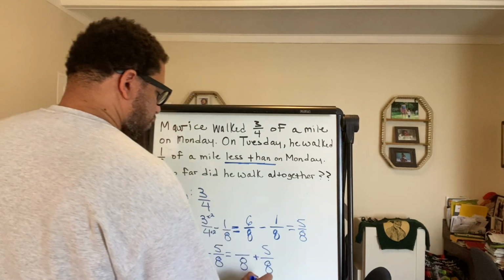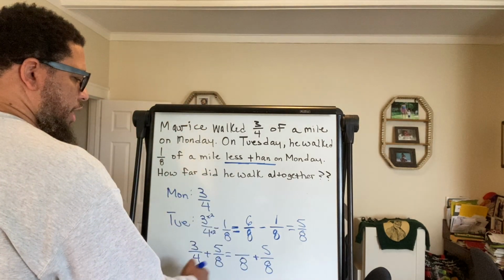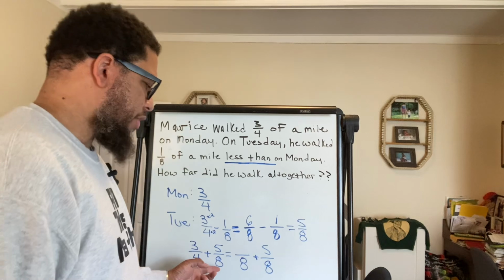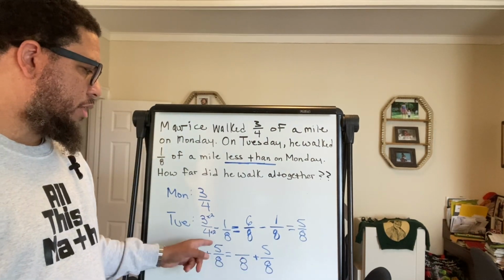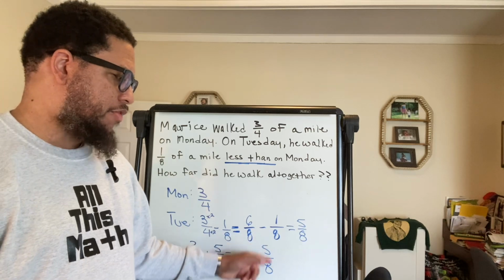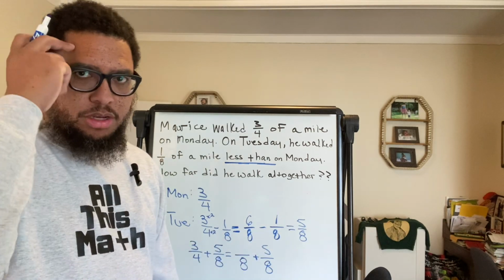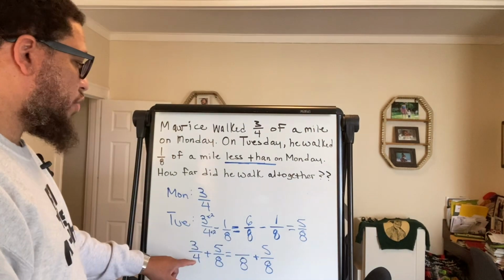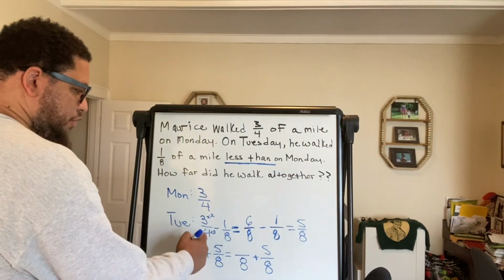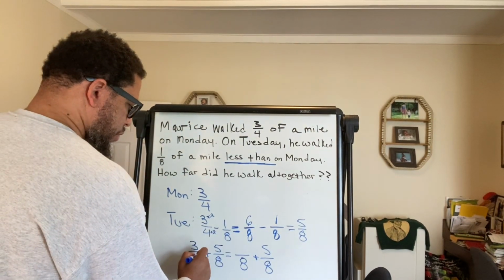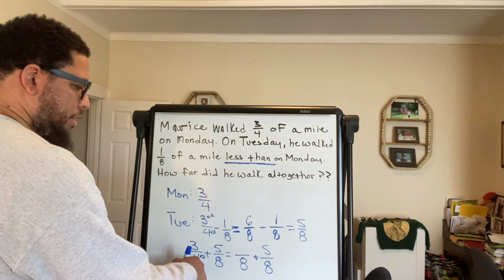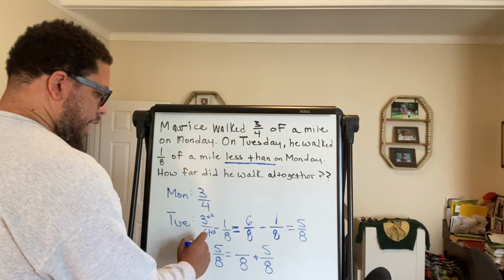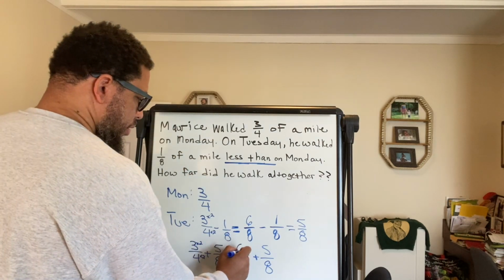Now, why am I keeping this as 5/8? Because the denominator was already an 8. You don't have to change it if it already was an 8. And if this was already a 5, it's still going to be a 5. Why would that change? Ask yourself. Make it make sense. But this 4 is going to change into an 8, just like before. We're going to do 4 times 2, which is 8. If I multiply by 2 on the bottom, that means I multiply by 2 up top. What's 3 times 2? 6.